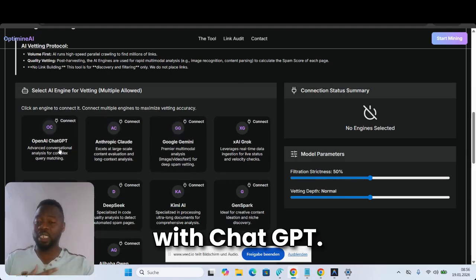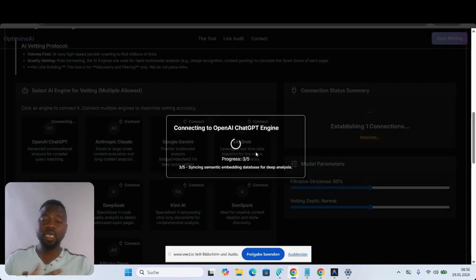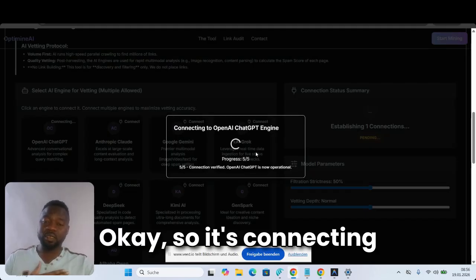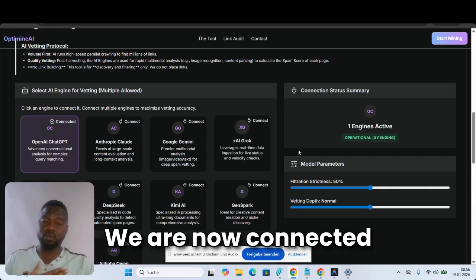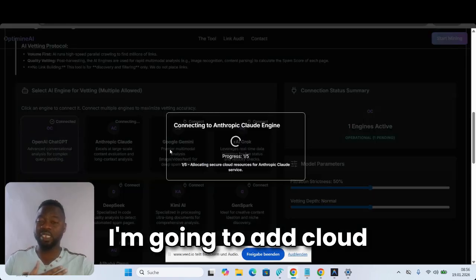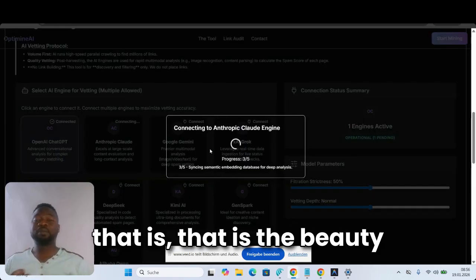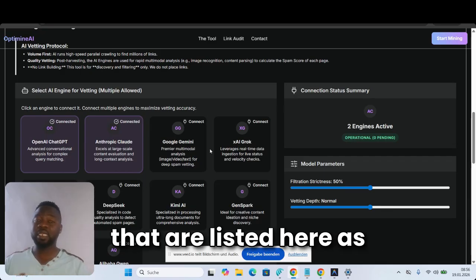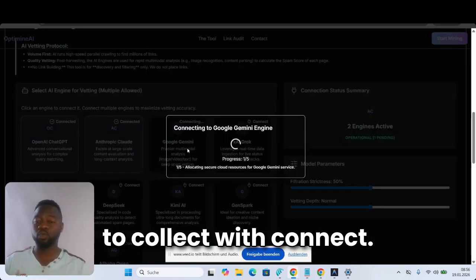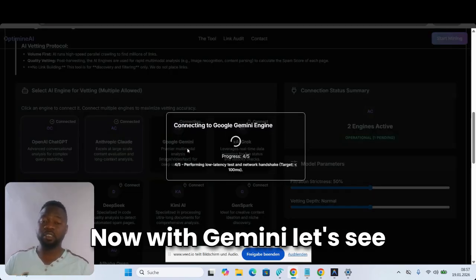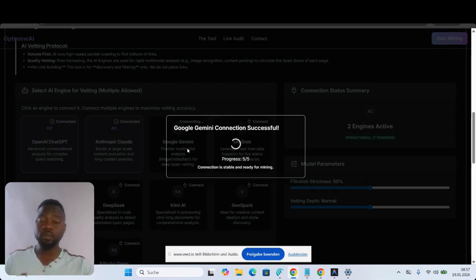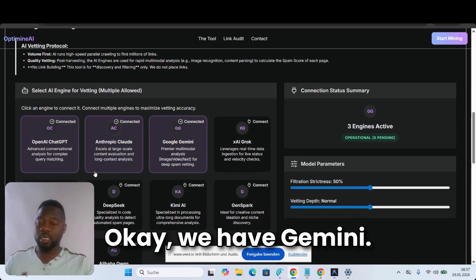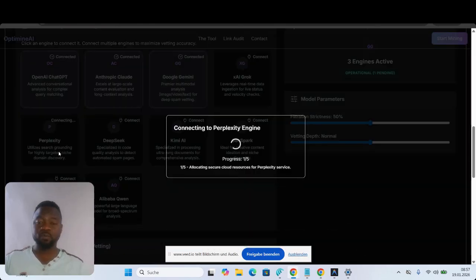So I'm going to connect with ChatGPT. Okay, it's connecting with the API successfully. We are now connected to ChatGPT. I'm going to add Claude. That is the beauty of this tool. It's connected with AI, and I can connect as many of the AIs listed here as possible. And I'm going to connect now with Gemini. Let's see what's going to happen. Okay, we have Gemini. Let me select Perplexity.